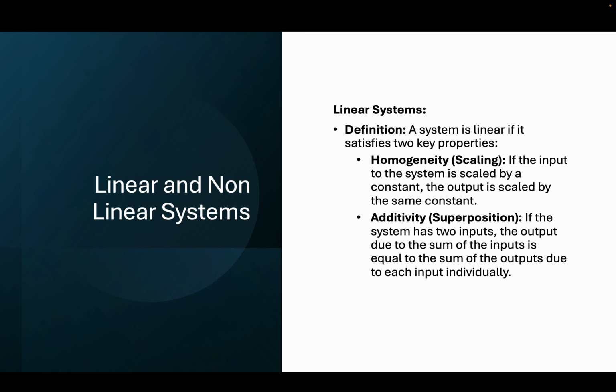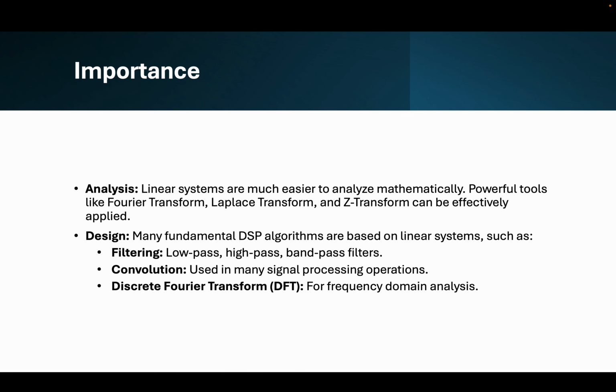If both the equations are equal, then we can say that the system is a linear system. So clearly, if the response to the sum of the inputs is equal to the sum of the responses to the individual inputs, then it is a linear system.